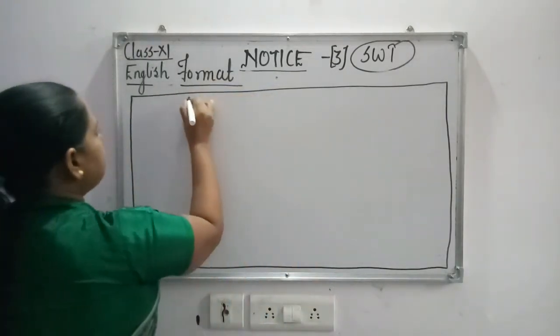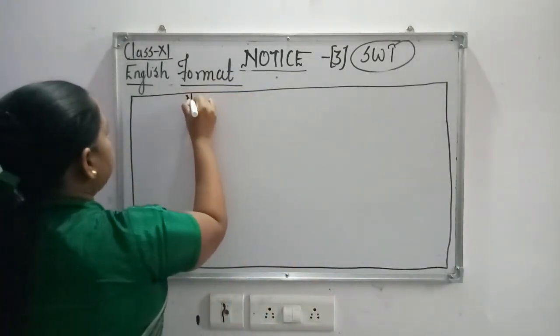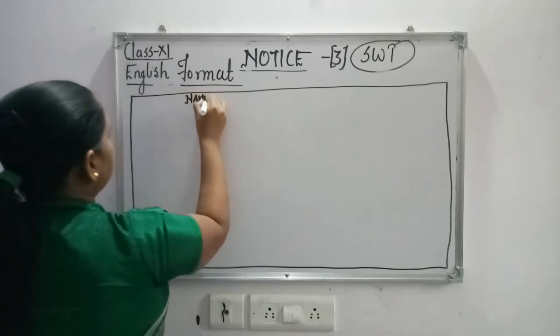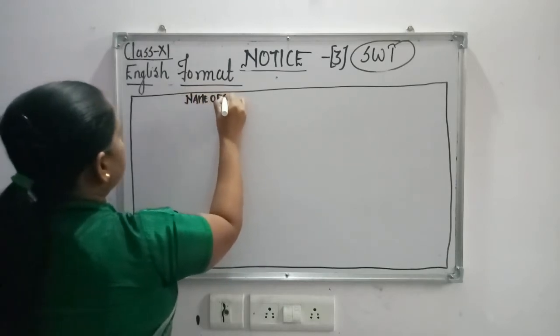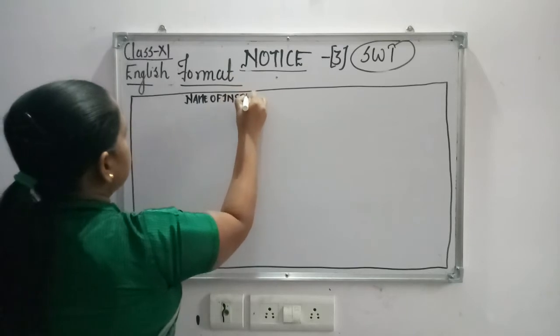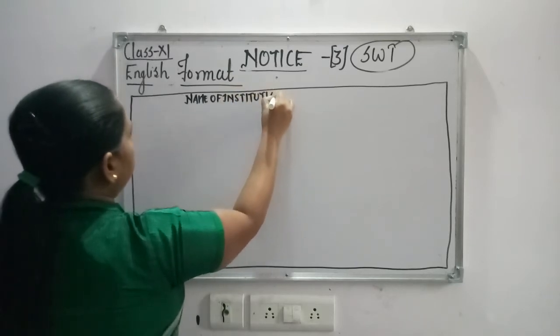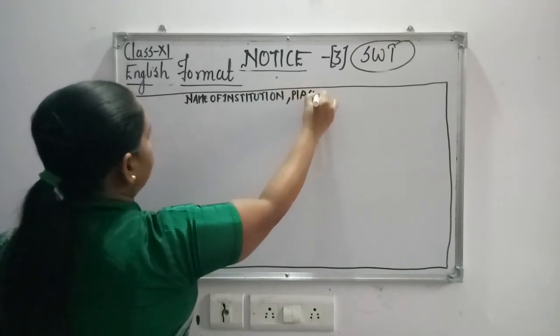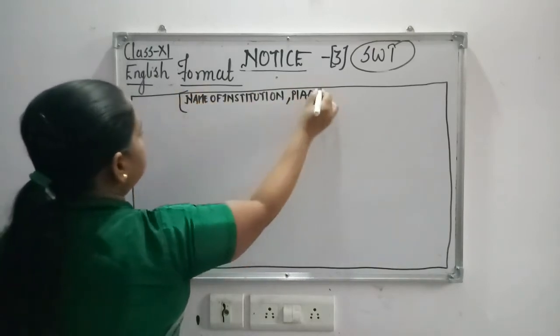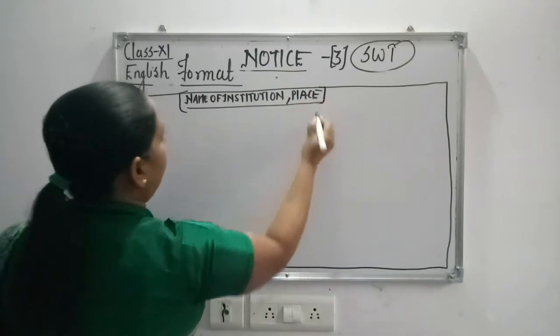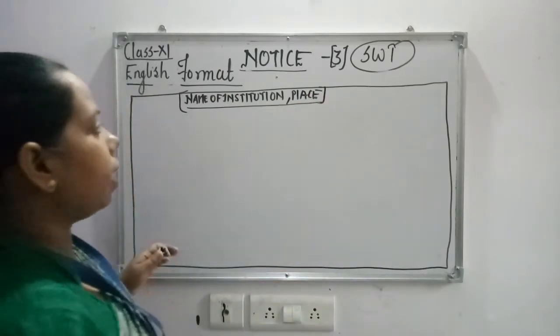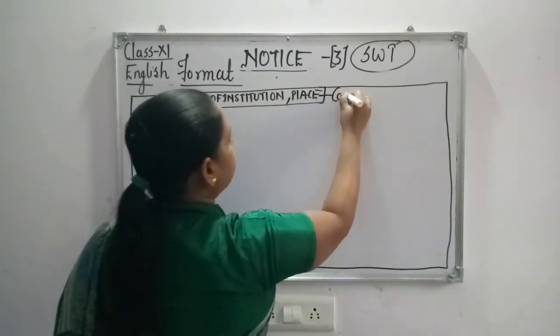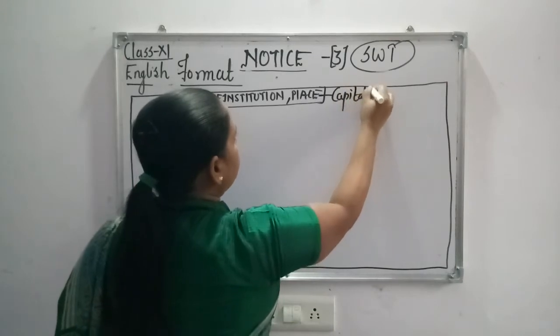So here we are going to write the name of the institution along with the place, and as you can see, I have written it in capital letters. So this should always be written in capital letters.